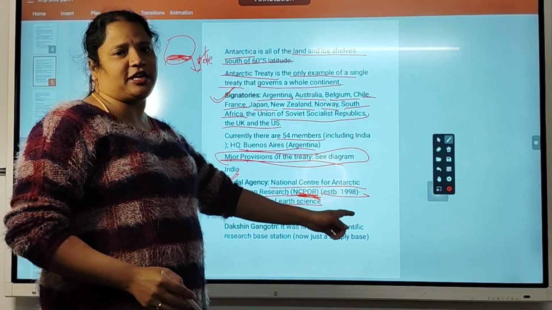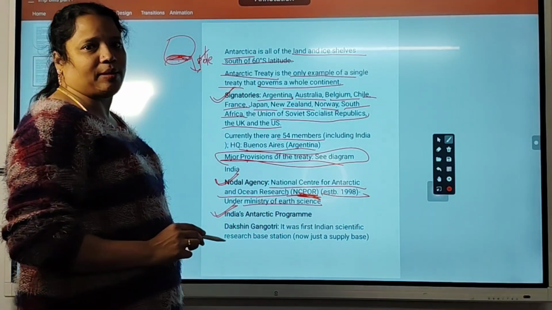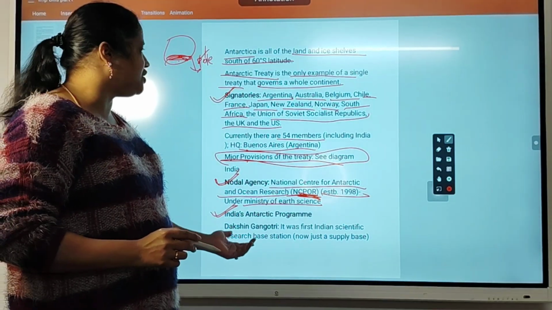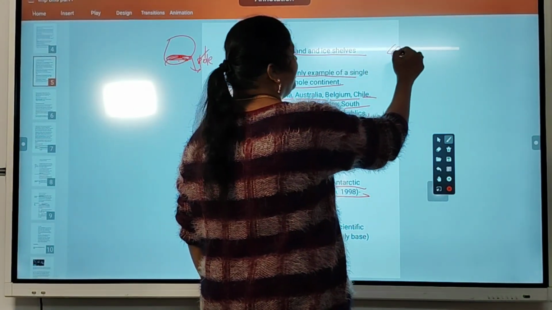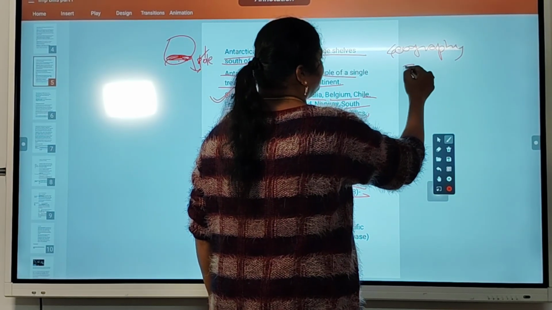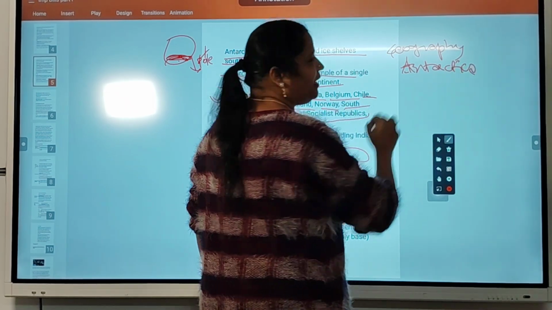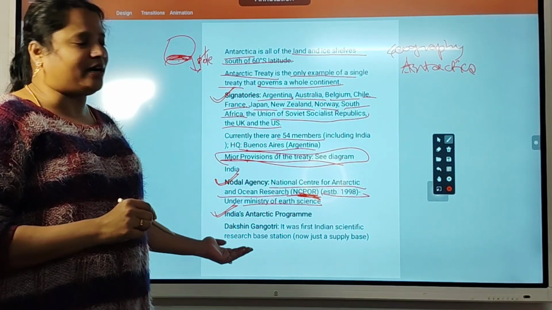It was established in 1998. So what is India's Antarctica program? You might read this section in geography also. In world geography, you will get an Antarctica section. So in this you might have heard of what are the Indian programs that are going on in Antarctica.